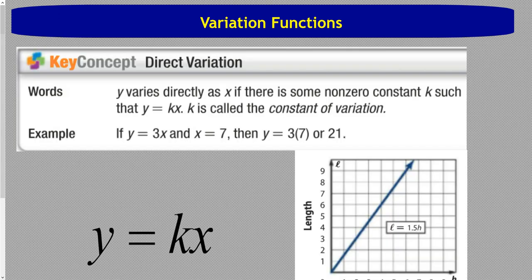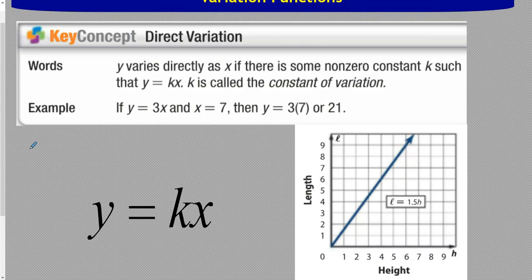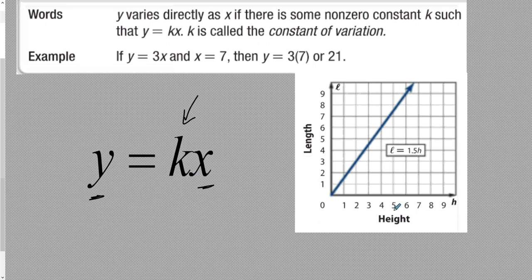So the textbook definition would be that y varies directly as x if there is some non-zero constant k, so that y equals k times x. K is called the constant of variation, or the variation constant. What this really means is that for a direct variation function, you have two variables, and one of them is multiplied by some number. So y equals something times x. What that something is can be anything, but you know that you're probably going to get some linear function, and that the two are going to be very directly related. As one goes up, so does the other one. As x gets bigger, so does y in this case.